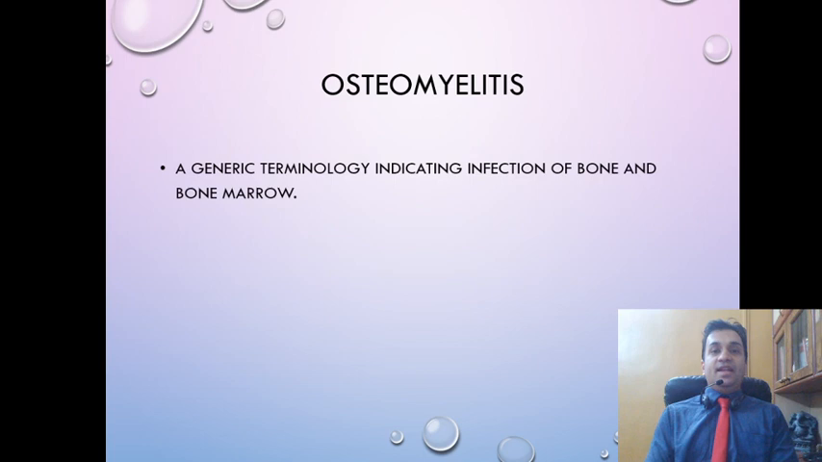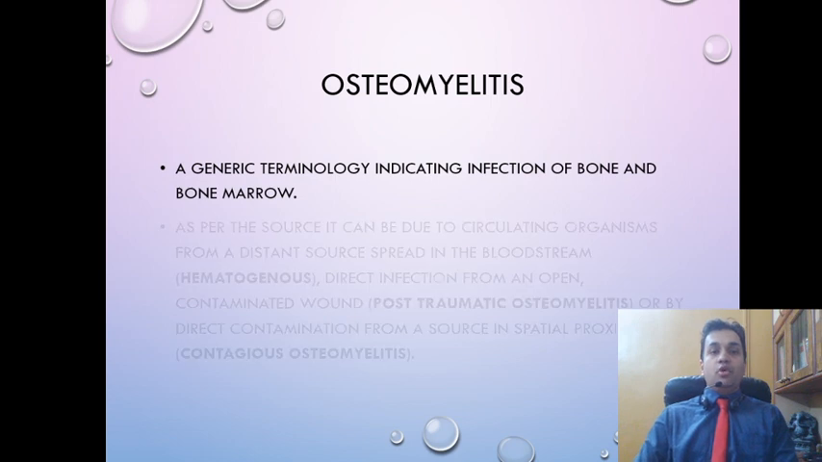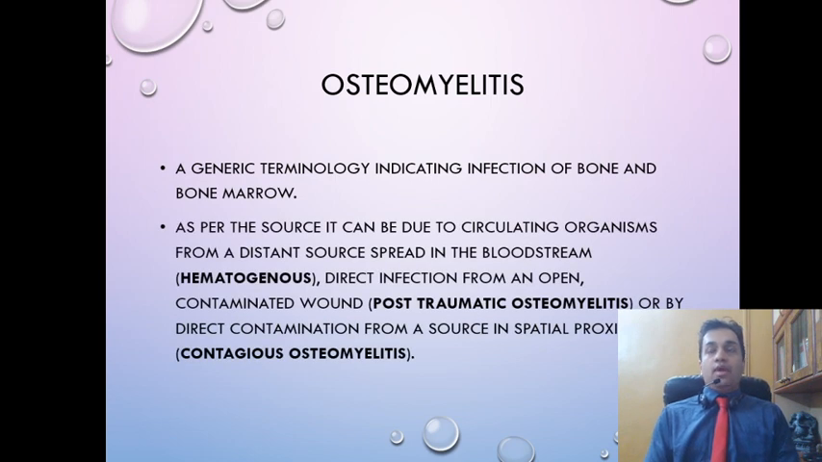Now, osteomyelitis can be split up into osteo and myelitis, which means infection of the bone as well as the bone marrow. Anytime you have an infection, the question is, how did the infection get there? How did it reach there? Osteomyelitis reaches the bone marrow through three different pathways. First one is through the bloodstream.